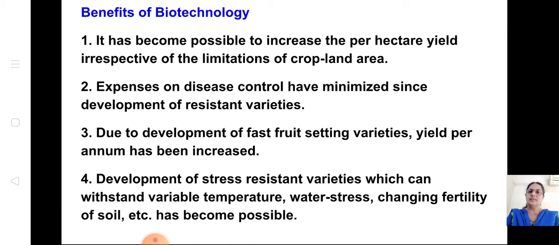And water stress. Sometimes there might be a lot of water like floods or cyclone, sometimes there will be scarcity of water also. So changing fertility of soil. Sometimes the soil might be fertile, sometimes the fertility might be lost, but still it can survive.